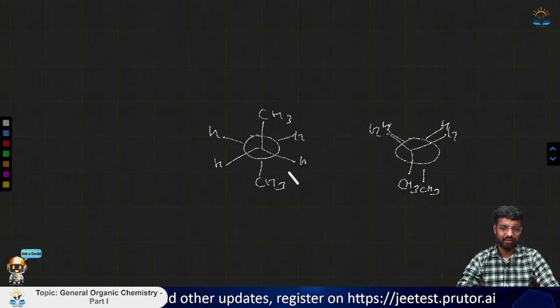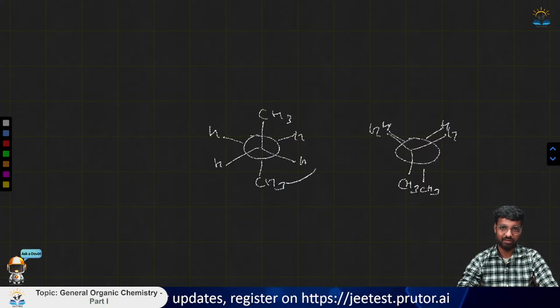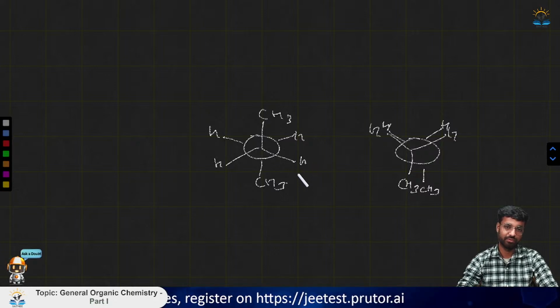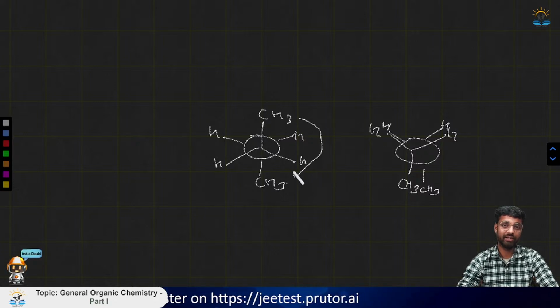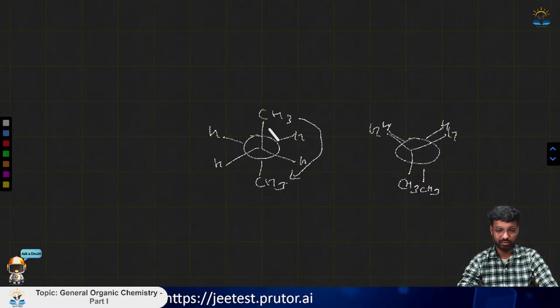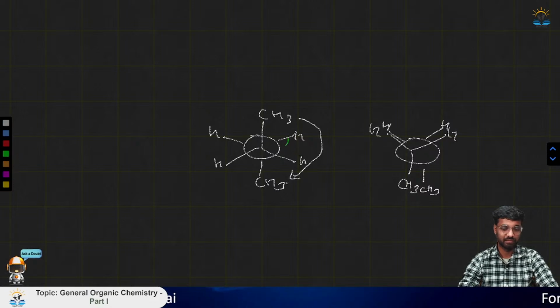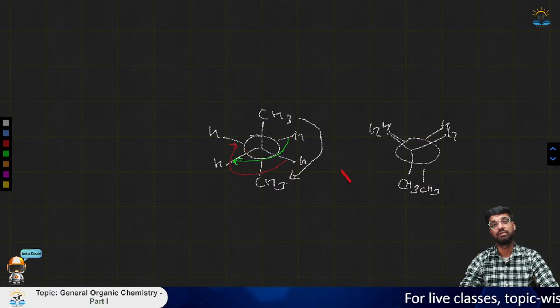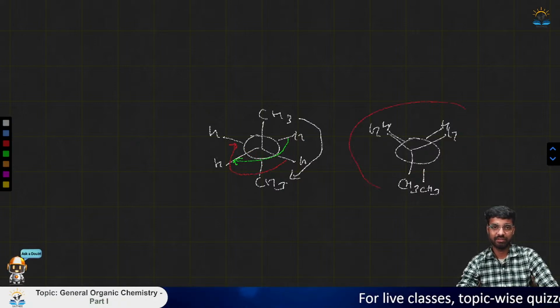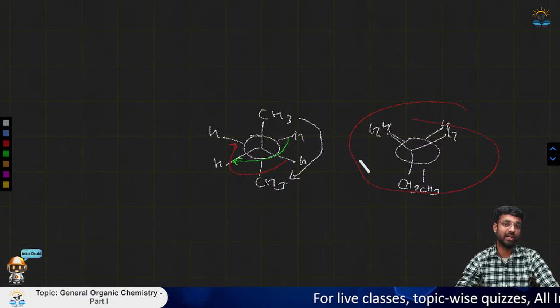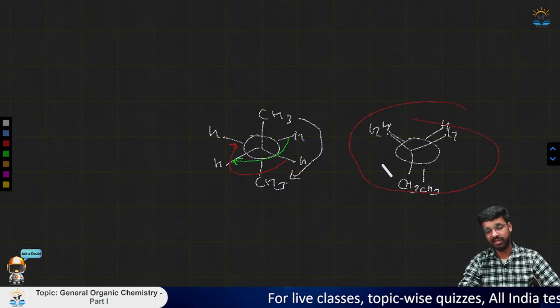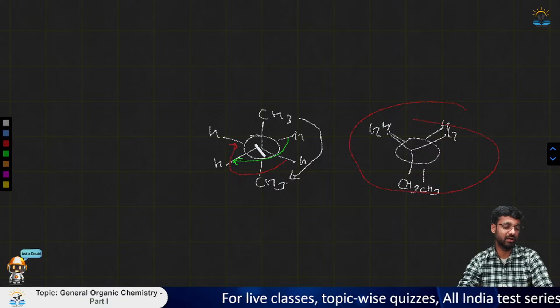Now if you just rotate this front carbon and bring it here, then you are rotating it by 90 degrees. Similarly, you will rotate this by 90 degrees, this will come here, and similarly this one will come here, and we will get this structure. Now you can see that both are interconvertible just by rotation along the single bond.